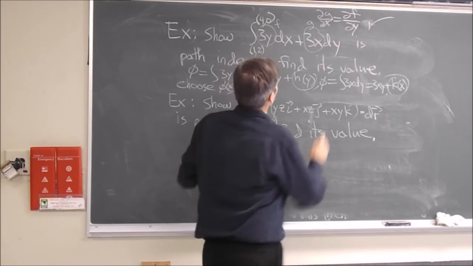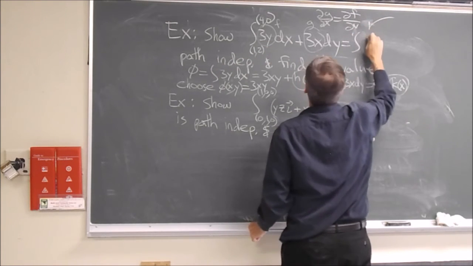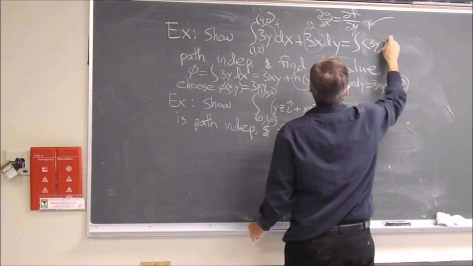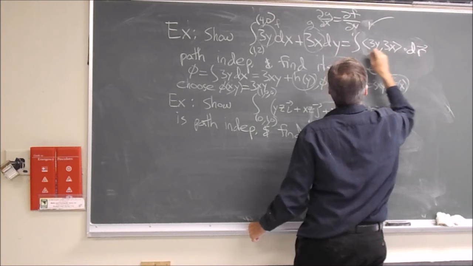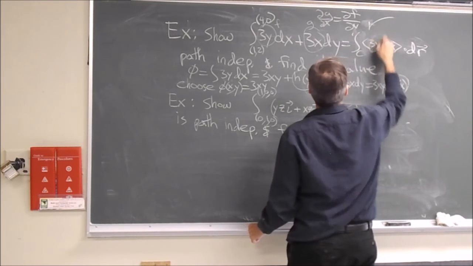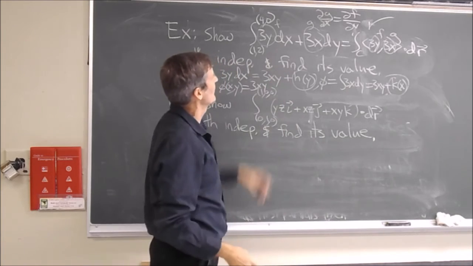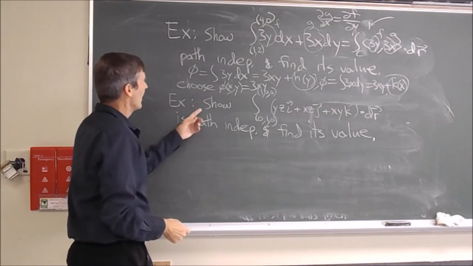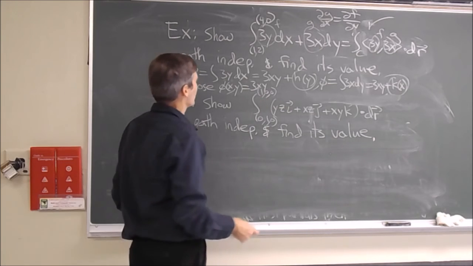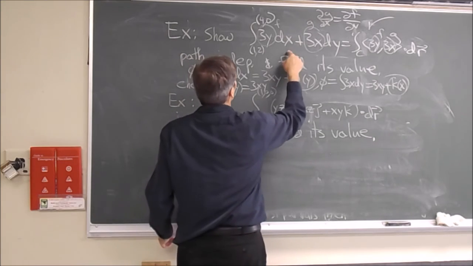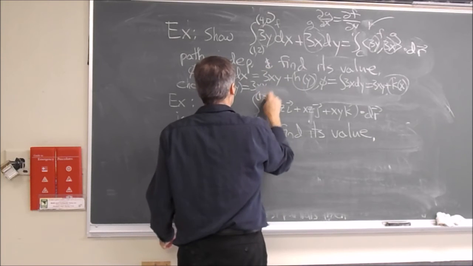The other way of writing this is f equals 3y, 3x dot dr. So if you read this as little f and this as little g, half the trouble in some of these problems is just figuring out the notation. So if we choose this one, we can add any constant to it, it's still a potential. And then the original line integral, oh boy, if I can leave room for this.